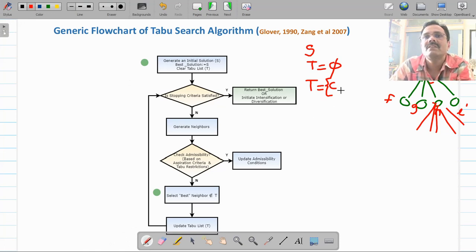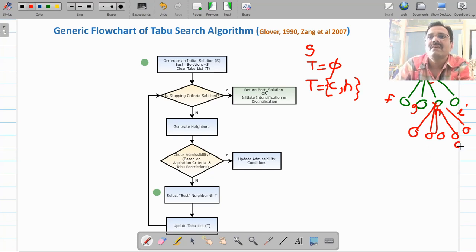So now the tabu list will contain node C and node H. Now after exploring this, again suppose these are the successor nodes of this node H. One of the nodes is again C. Now C is in the tabu list, so although it may be a better node, you cannot select C, it will form a cycle.